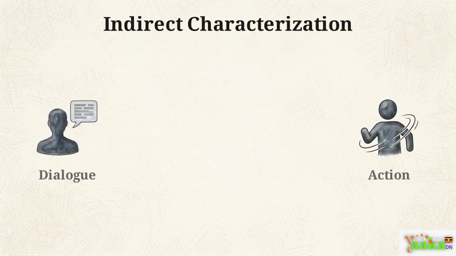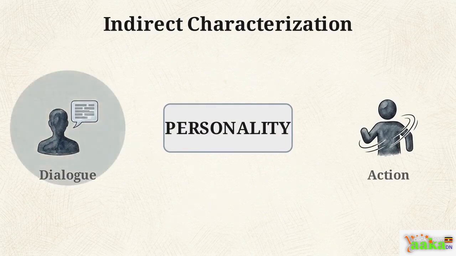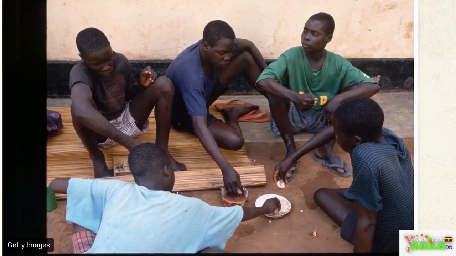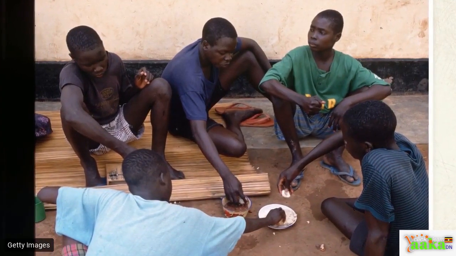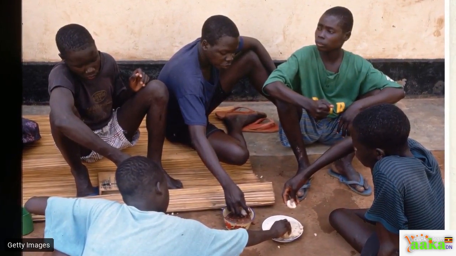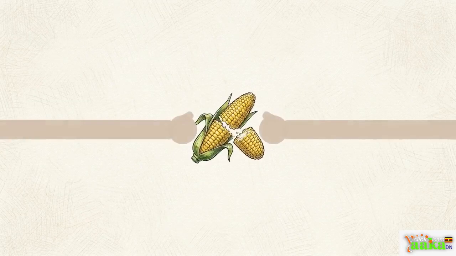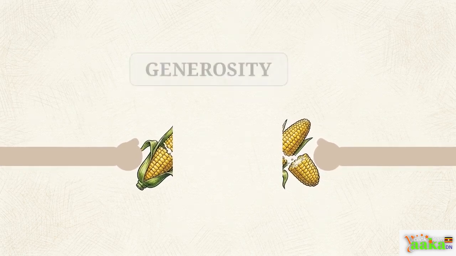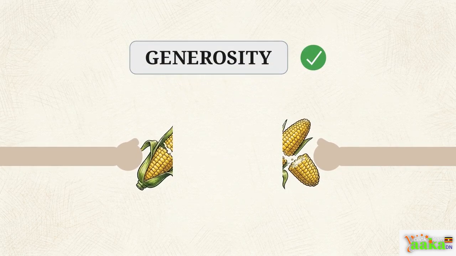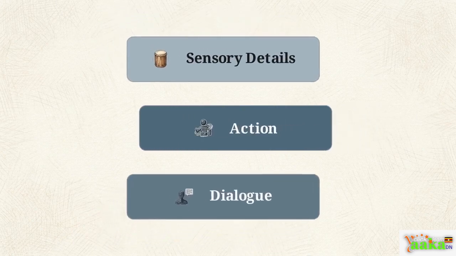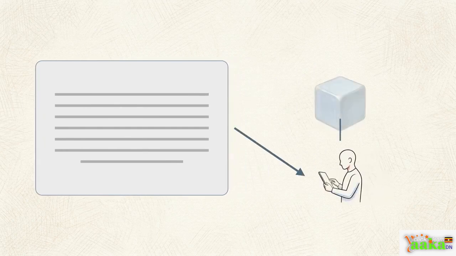This principle also applies to characterization. A writer reveals a character's personality through their actions and dialogue, allowing the reader to deduce traits implicitly. In this photograph, we see young men sharing food from a common bowl. If a writer describes a character sharing their roasted maize with classmates, they are demonstrating generosity through action, without ever having to use the word itself. By combining specific sensory details with these implicit actions, writers invite the reader to mentally reconstruct the scene. The audience assembles the full experience from the specific pieces provided on the page.